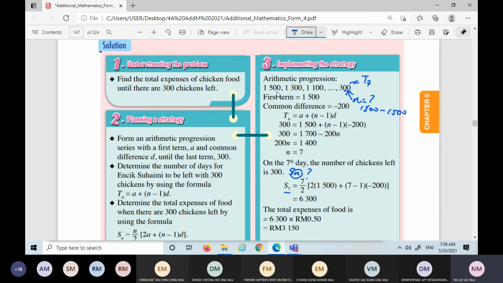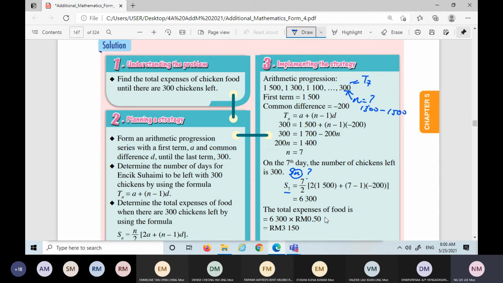The first day is 1,500 chickens, so the food you have to supply is for 1,500 chickens. The second day is 1,300 chickens. The third day is 1,100 chickens. Therefore, to calculate the total food you need to supply, you add all the every day's number of chickens together, so you have to find the Sn. Lastly, one chicken is 50 cents, so altogether it is 6,300 times 50 cents, and this is the cost.